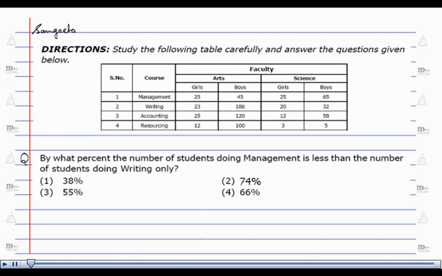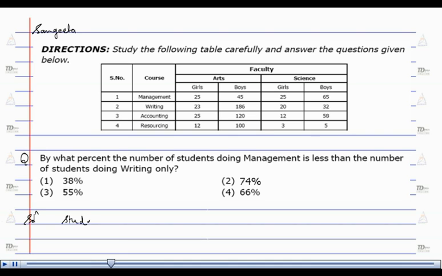Hello, I'm Sangeeta. The direction for the question is, study the following table carefully and answer the question given below. The question is, by what percentage the number of students doing management is less than the number of students doing writing only? As it is clear from above table that